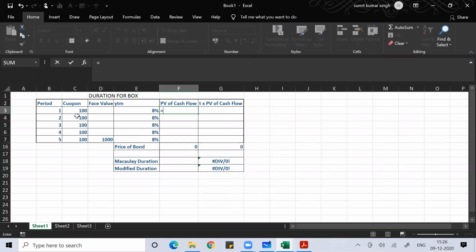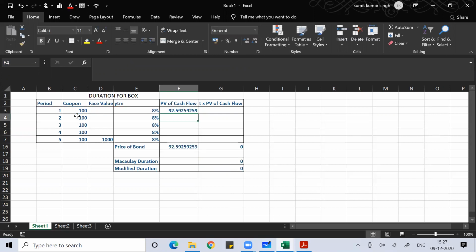So the present value of cash flow would be this coupon. How to find the present value of cash flow? Coupon divided by 1 plus 8% to the power 1. You can find it for each year the same way. So you know how to find the present value.